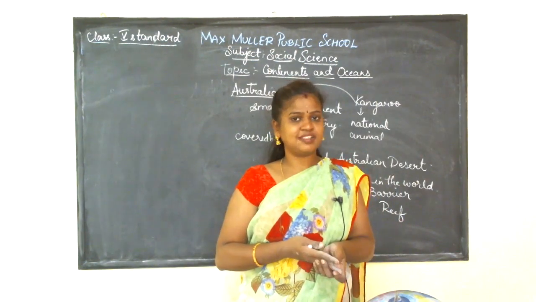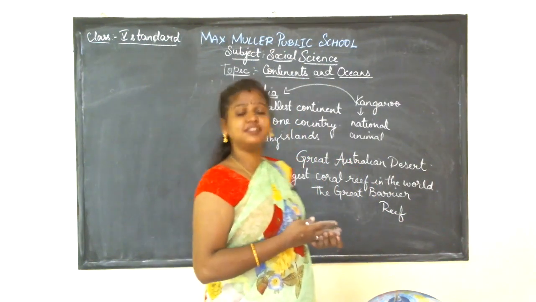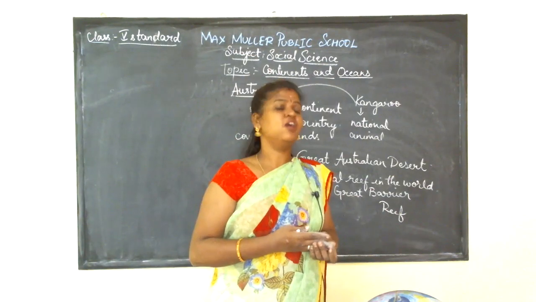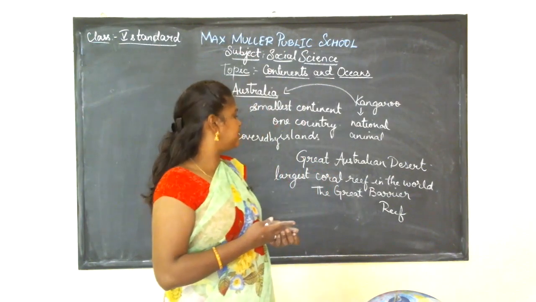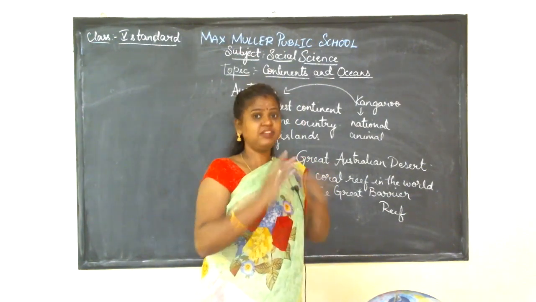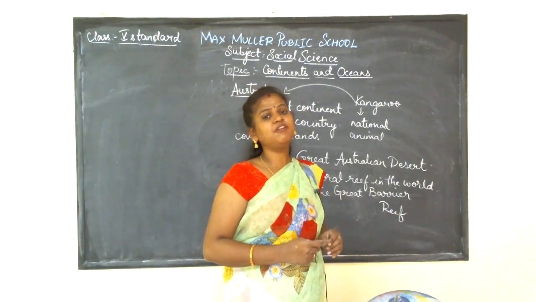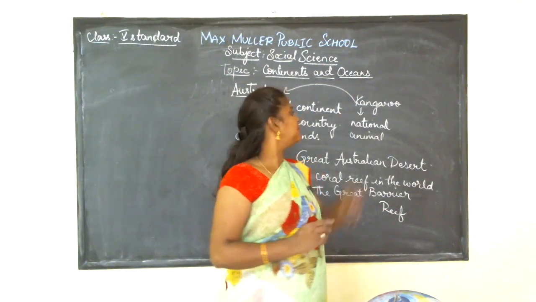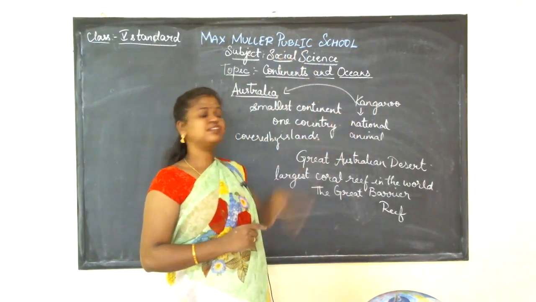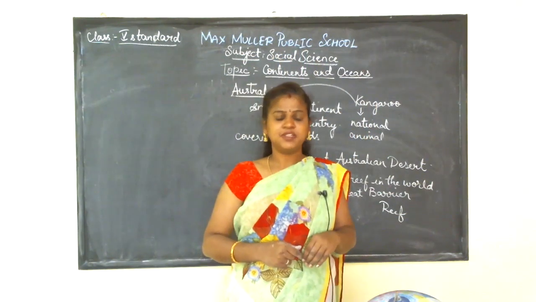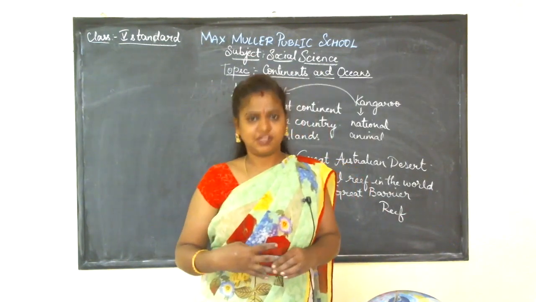You can see the Great Australian Desert, and the largest coral reef in the world, the Great Barrier Reef. You can also see some rare animals, for example the kangaroo, which is found in Australia, and hence is the national animal of Australia. So these are the features present in Australia.